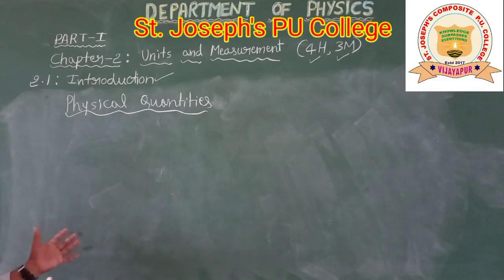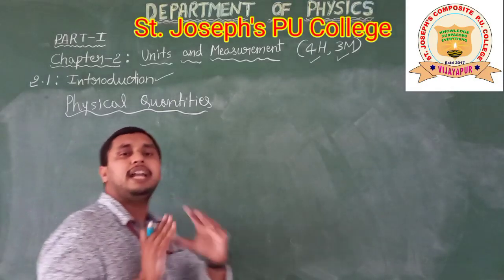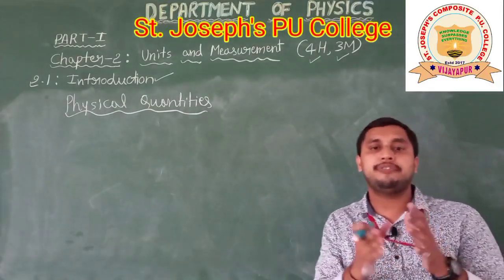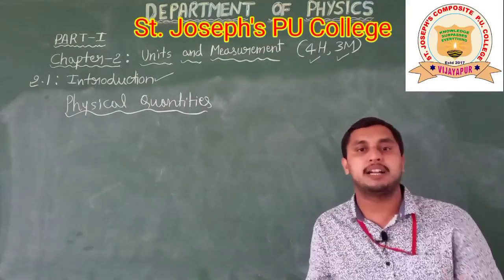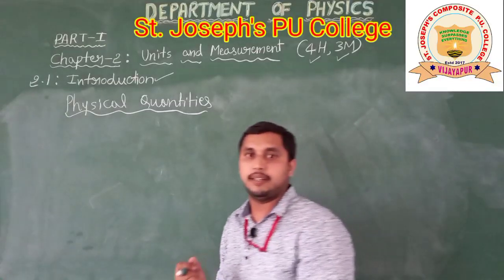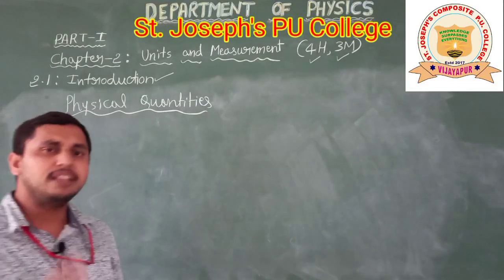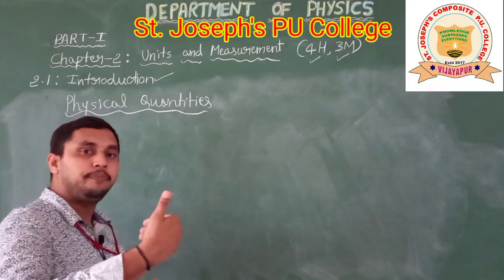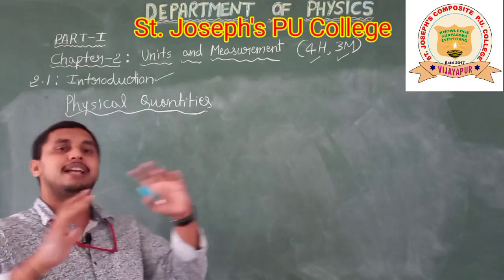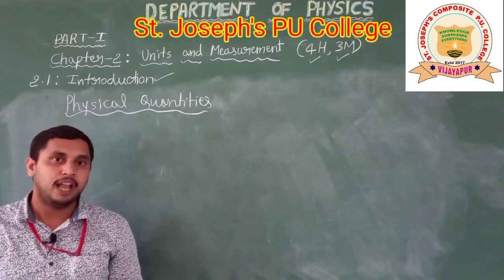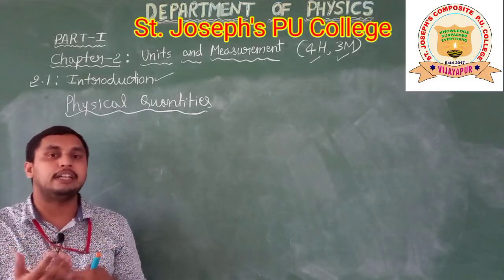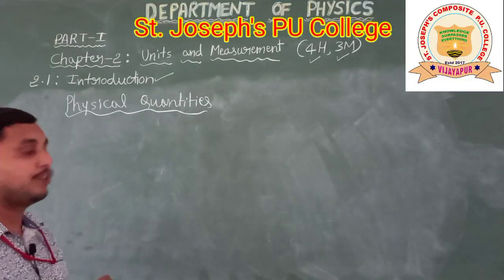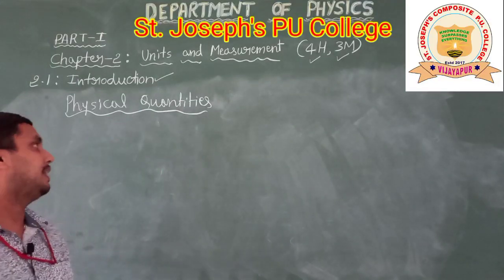This physical quantity can be divided into different types. One thing you have to remember, there are two ways. Based on their direction we can classify into two types, and also based on their units and measurement, we can classify into two types.